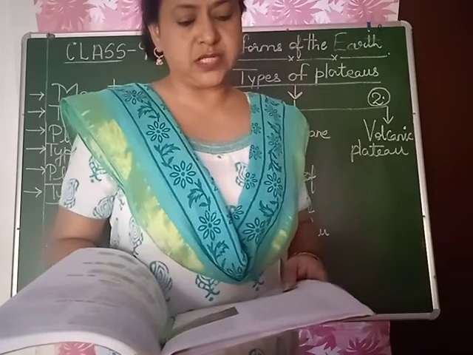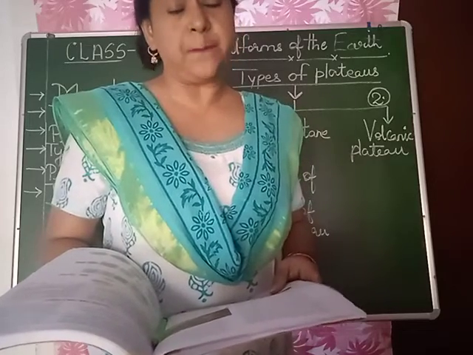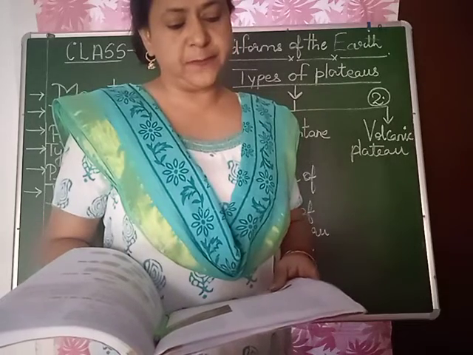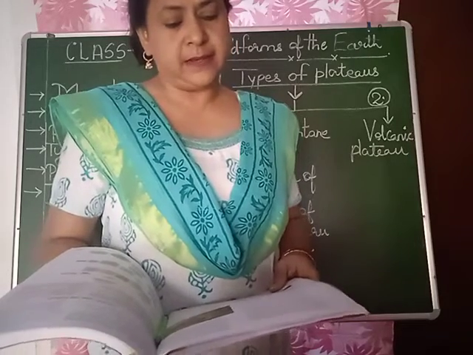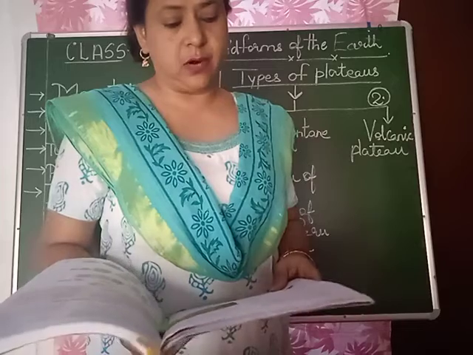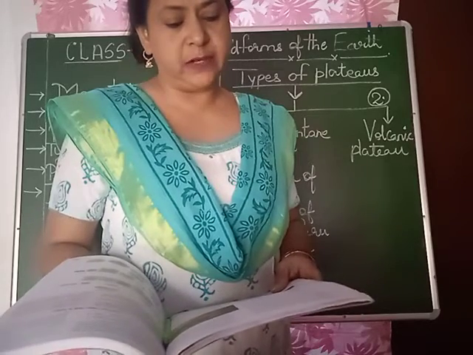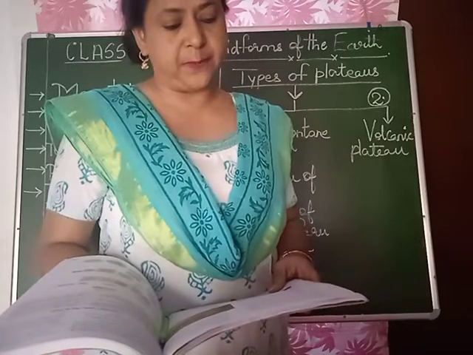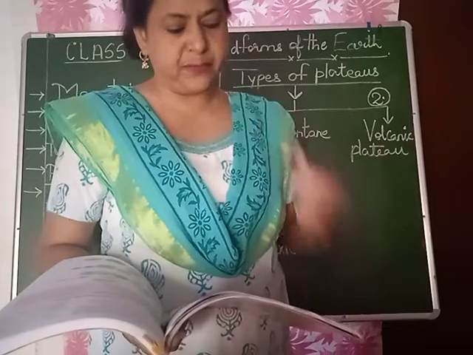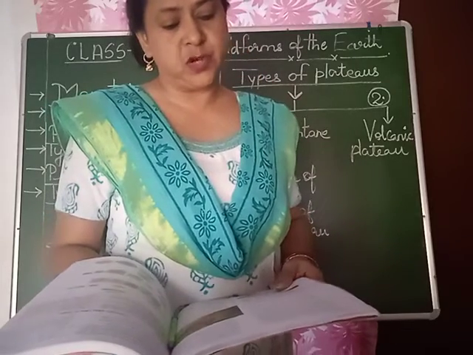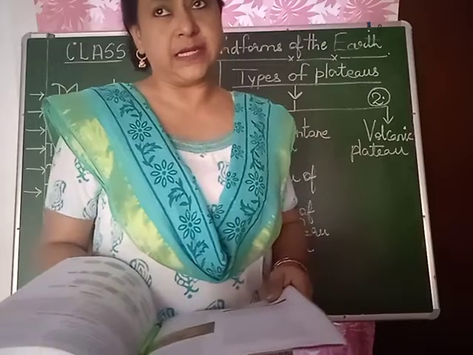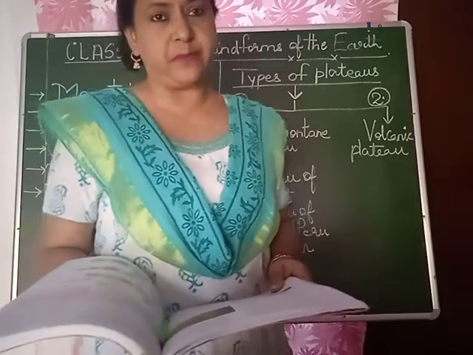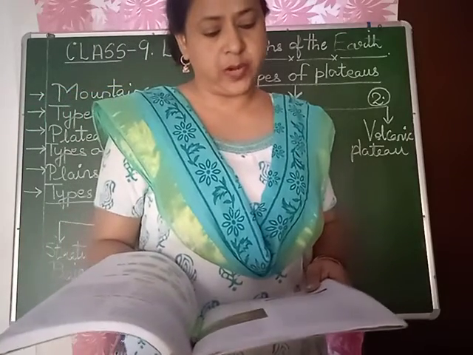The sluggish water deposits the material. The fan-shaped deposition at the foot of the hills is called piedmont alluvial fan. The size depends upon the quantity of deposited material. So, the piedmont alluvial fan is a shape which is formed by the deposition of soil.